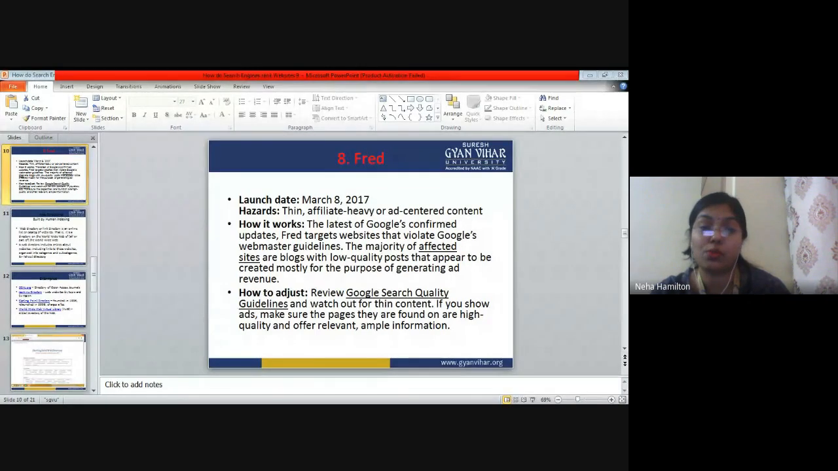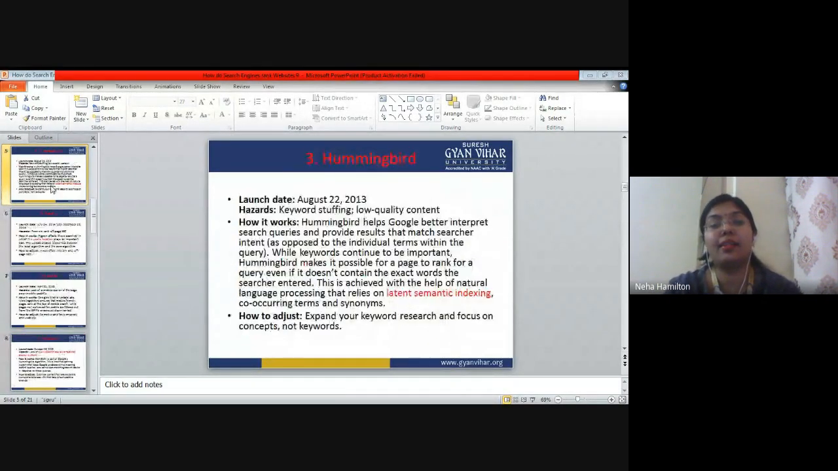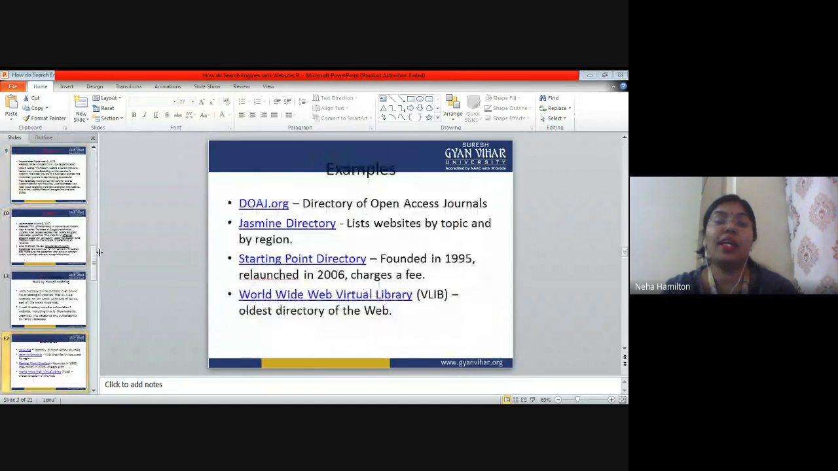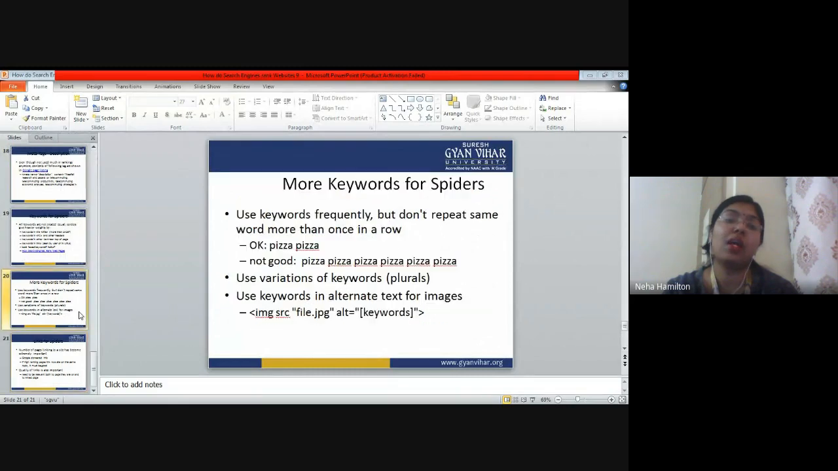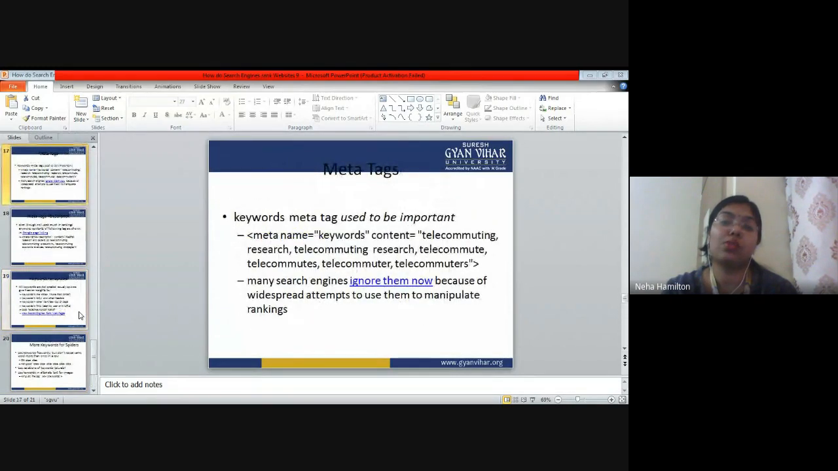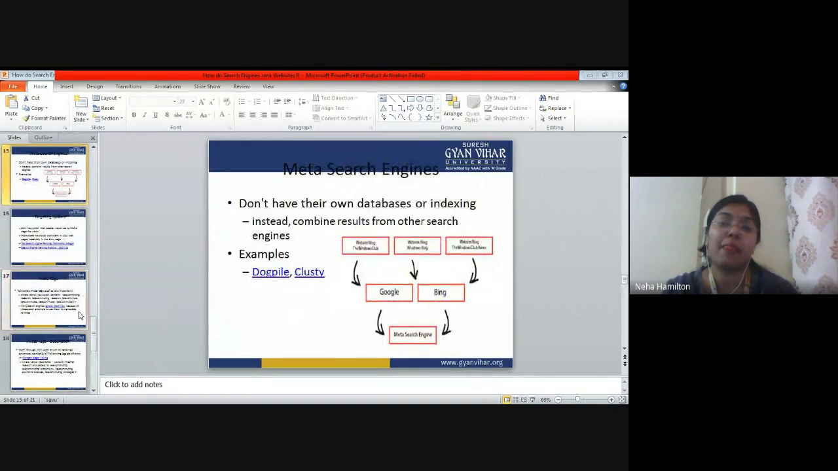and it is beneficial for you whenever you are giving job interviews also. Okay, so I think that's enough for today. In the next class, we are going to understand how meta search works. What are meta tags, meta search engines, right? So we are going to understand about meta search engines in the next class.